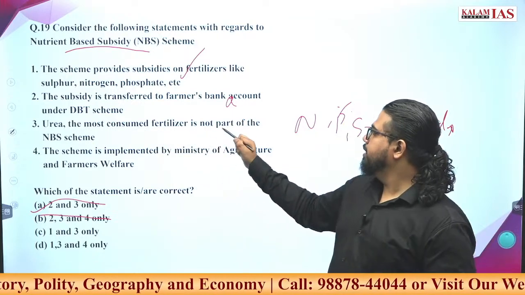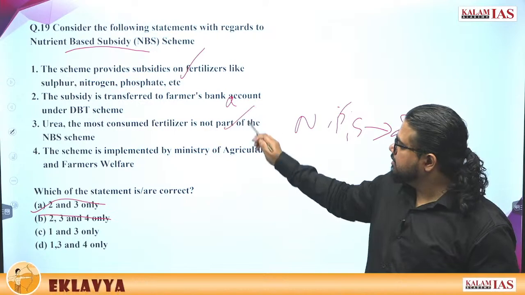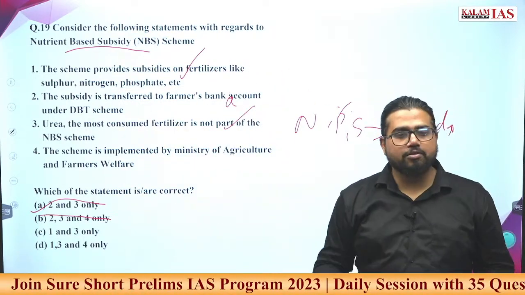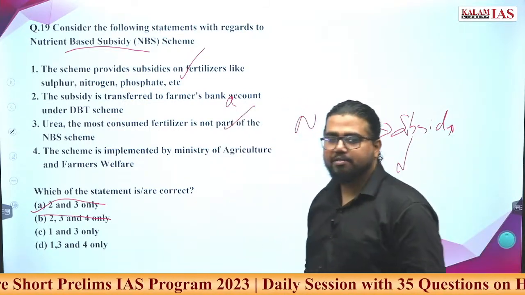Urea, the most common consumed fertilizer, is not a part of this. Very much correct statement. We have other urea subsidies. NBS subsidy में urea को involved नहीं किया. Correct statement. 3 is correct, but again we cannot eliminate.